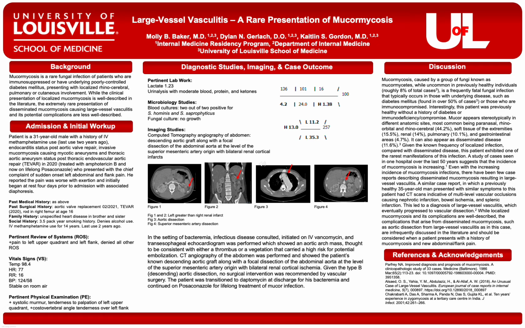Given the type B descending aortic dissection, vascular surgery was consulted and recommended no surgical intervention. The patient was then transitioned to daptomycin for treatment of bacteremia, as well as continued on lifelong posaconazole.